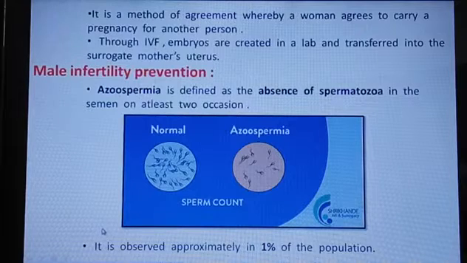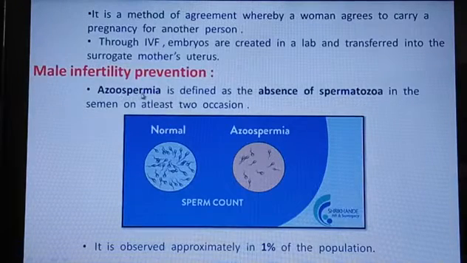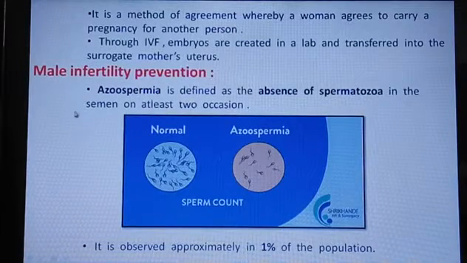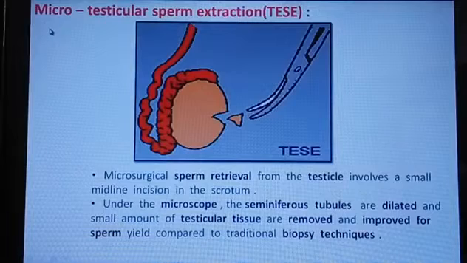That condition is observed in approximately only 1% of the population. Out of 100% of the population, totally 1% of people may be affected by azoospermia. So how do we rectify male infertility? Here we move on to one technique, microtesticular sperm extraction.